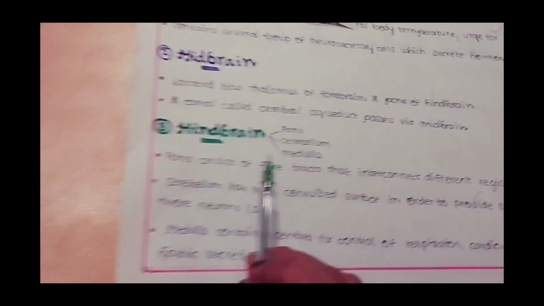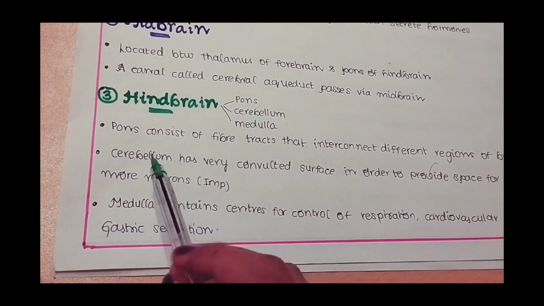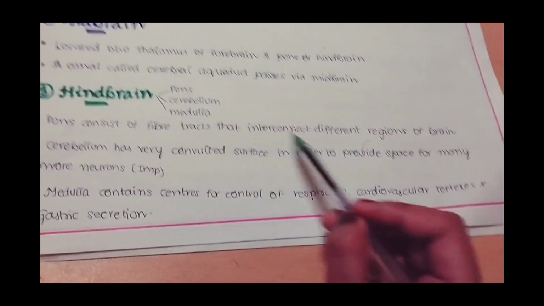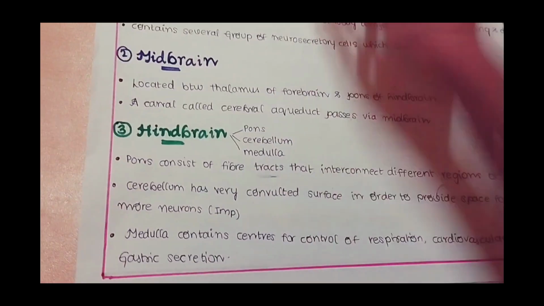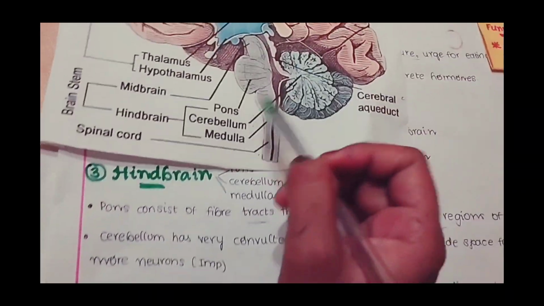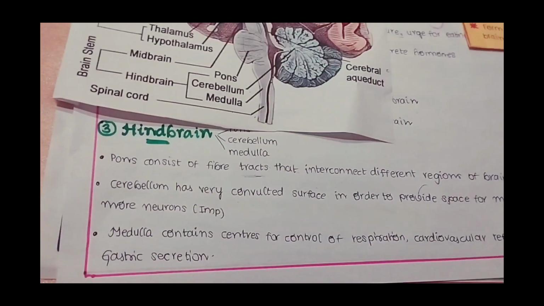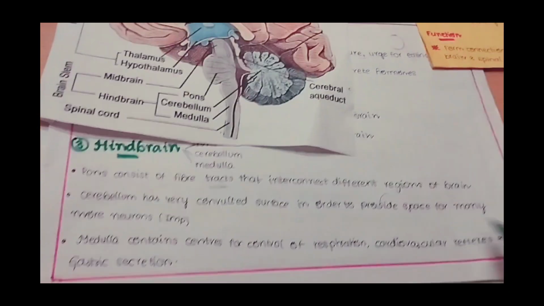The next and last part of the brain is hindbrain. It includes pons, cerebellum and medulla. These are the 3 parts of the hindbrain. Pons consist of fiber tracts that interconnect different regions of the brain. I hope you are clear with the term tracts. This is pons, and this pons region contains tracts of fibers, means a group of axons. These axons will interconnect different areas of the brain.